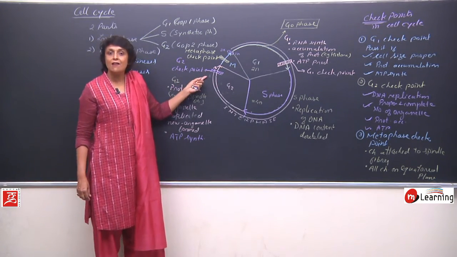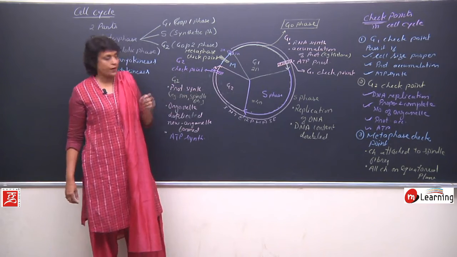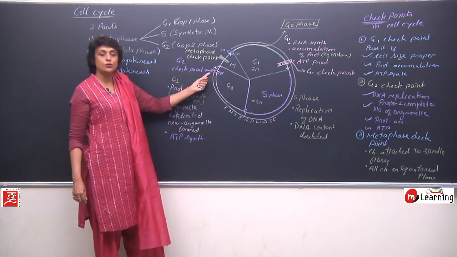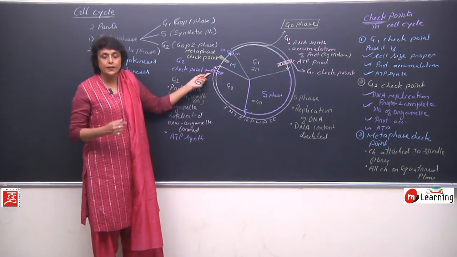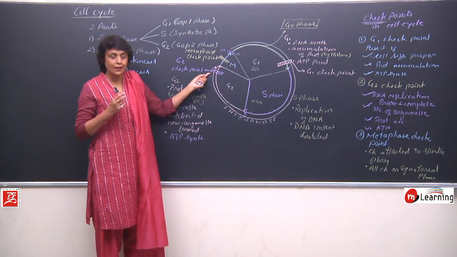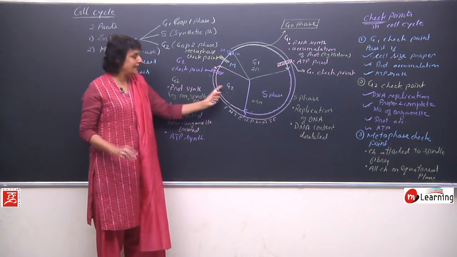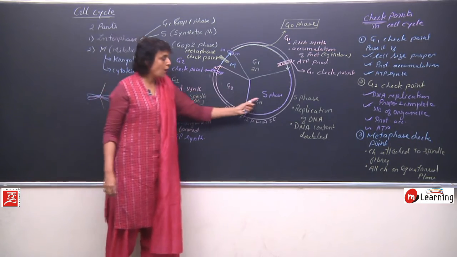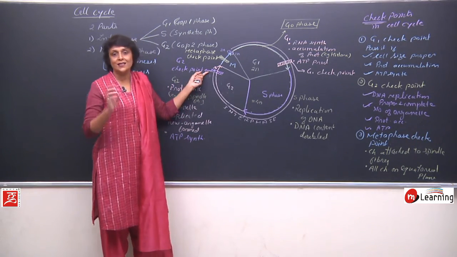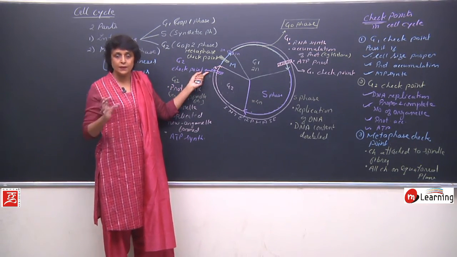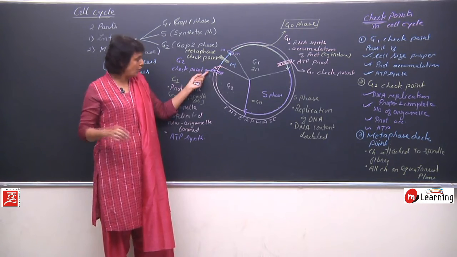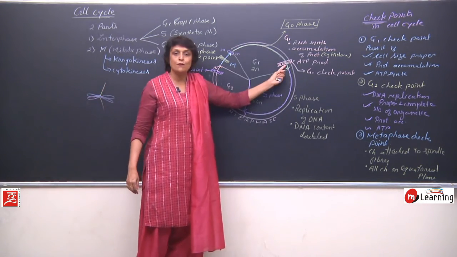If a cell fails to cross a checkpoint, for example, if a cell fails to cross G2, what does it indicate? Basically, it indicates that something has gone wrong, either in G2 or in S. So either the cell will be discarded, that means removed from the cycle and destroyed, or it will restart from here.